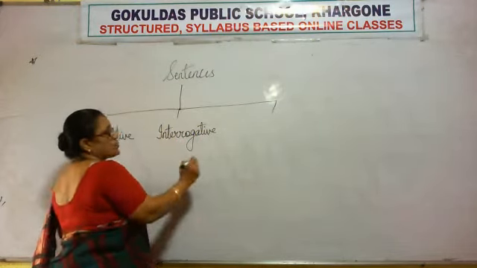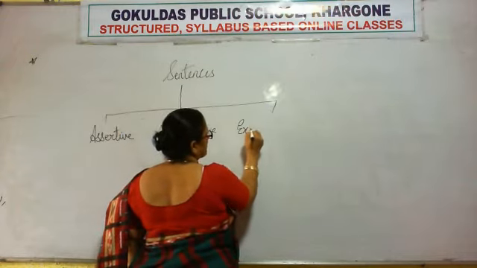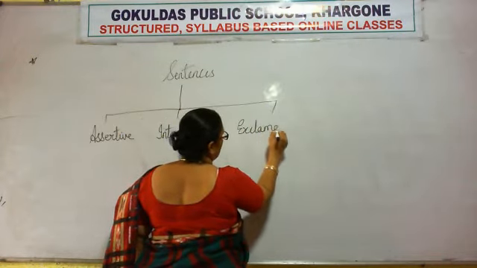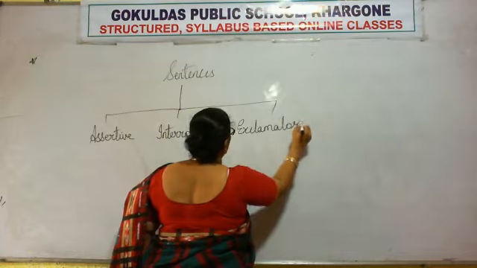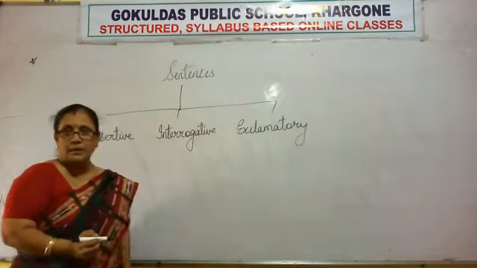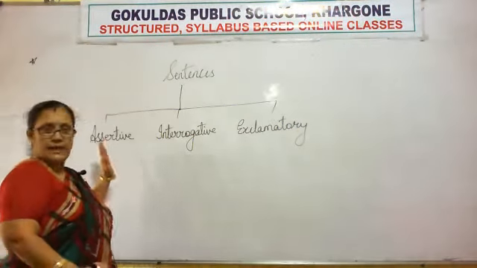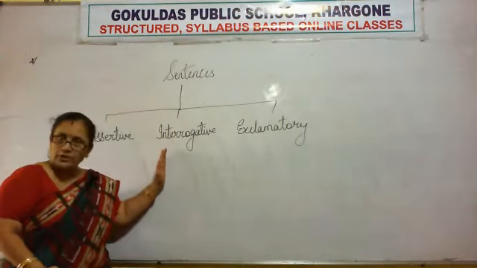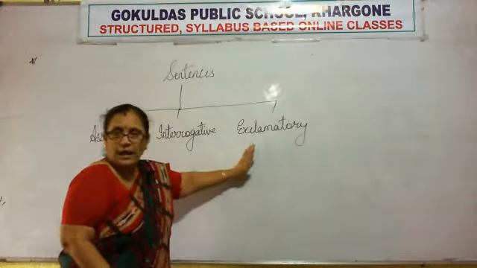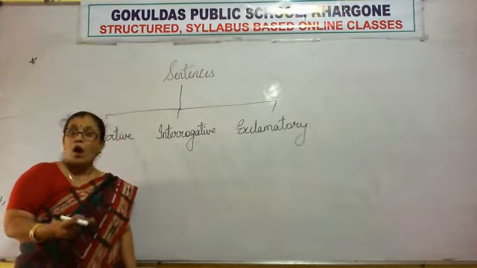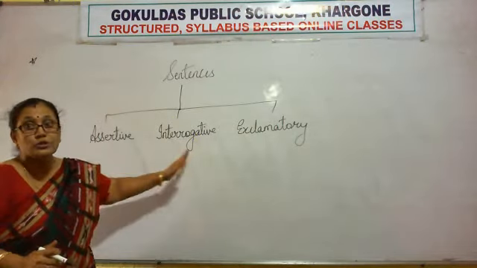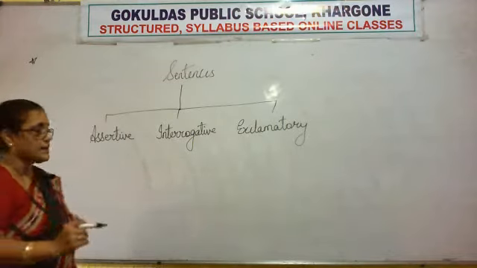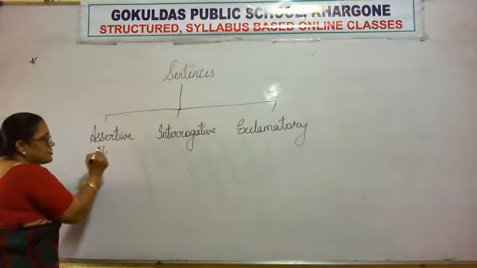and the last one is exclamatory, right? So what are the 3 types of sentences? Can you repeat after me? Yes, come on. Assertive sentence, interrogative sentences, and exclamatory sentences. Now how are you going to identify? There are rules to identify these type of sentences. Now how will you identify the assertive sentence?